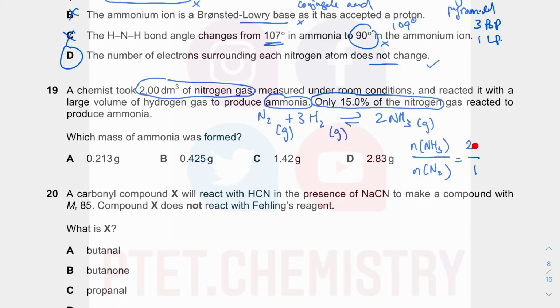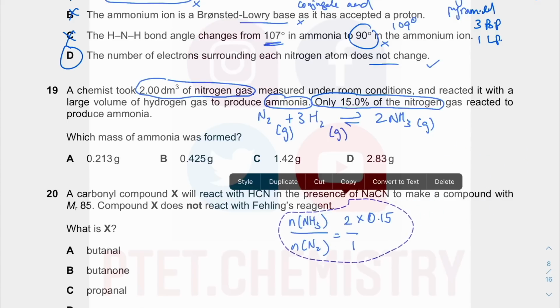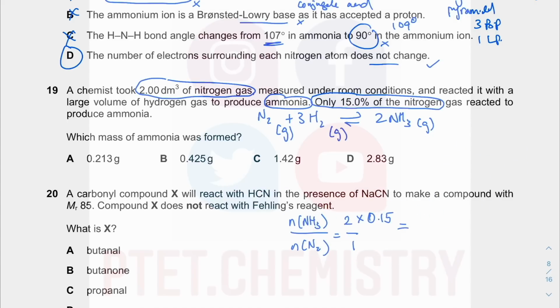But this situation is different. You only get 15%. So in reality, you only get 15%. So this is times 0.15 because you only get 15% of what you get. 1 mole should give you 2 mole, but you only get 15% of that. Alright? So that's for the ammonia. 15% means 15 over 100.